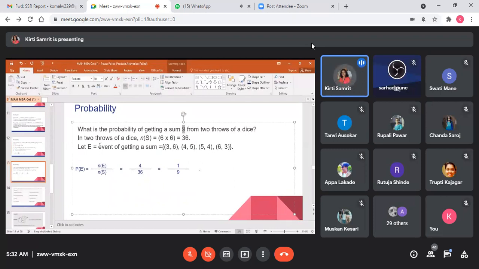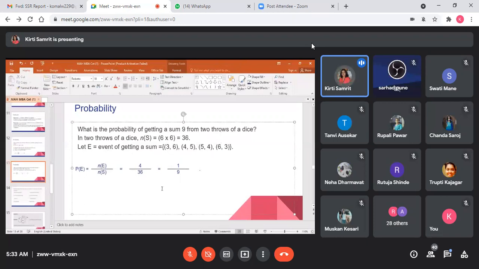अगेन कॉम्बिनेशन कर लो. अब देखो स्टूडेंट, हियर टोटल थ्रोज विल बी योर. कितने डायस हम लोग ये कर रहे हैं? हियर 6 into 6, so 36. Okay, 6 into 6, 36 will be there. Fine. Here. Now, what is the event? Event of getting the sum as 9. So 3, 6, 3 plus 6, 9. Again 6, 3 can be also, because in first dice there will be a 3, in second dice there will be a 6. Again in first dice there will be a 4, 5, second dice 5, 4. So only 4 combinations are possible. So what will be your answer? 4 by 36. That is meant by 1 by 9. Okay, that will be 1 by 9.